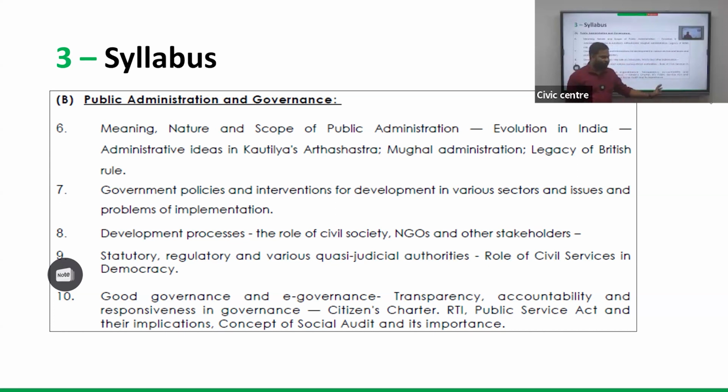So the role of TRAI, and various bodies are there: Director General of Civil Aviation, Competition Commission of India. Because after post liberalization, government is a facilitator. When we are opening up multiple businesses to the private sector, the government has the primary responsibility to check the checks and balances in the system. So government is a facilitator, and the check and balance role of government is done through these kinds of organizations. They are empowered, and they have quasi judicial powers in some cases.